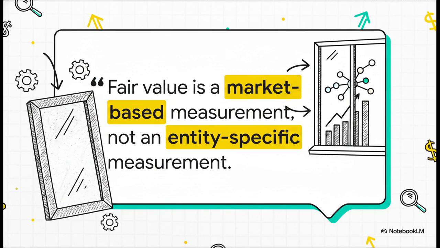Error number 3, inappropriately incorporating entity-specific synergies into your highest and best use calculations. The mistake here is inflating an asset's fair value based on unique cost savings that only your specific firm can achieve. The correct treatment strictly restricts synergies to only those that would be available to any typical market participant.